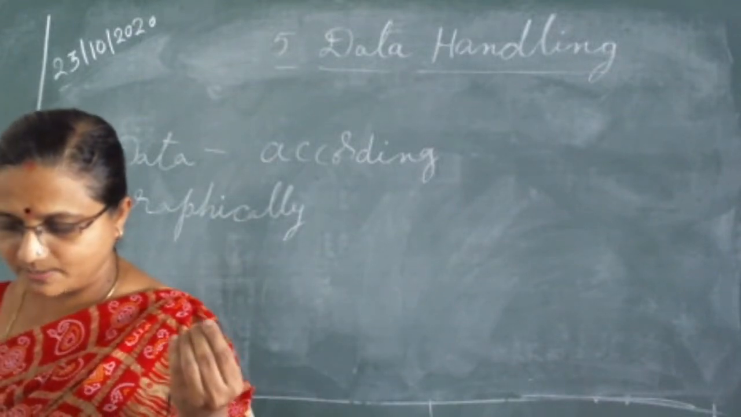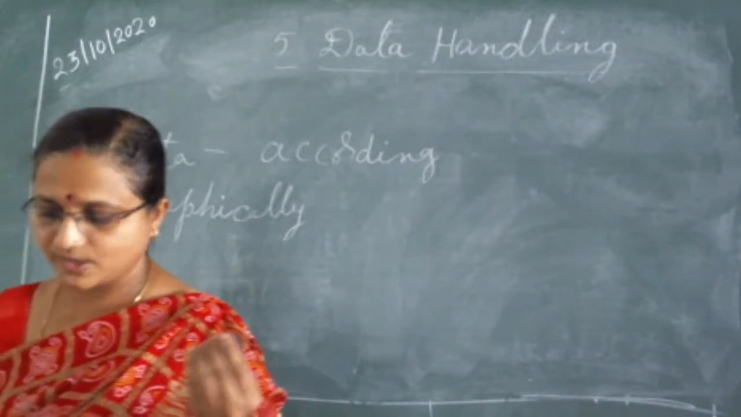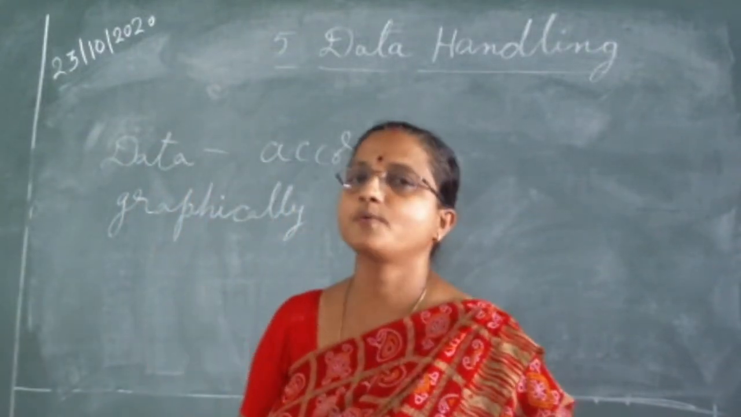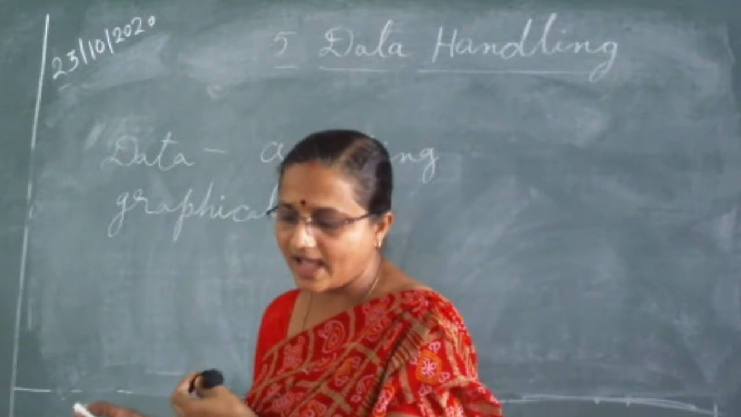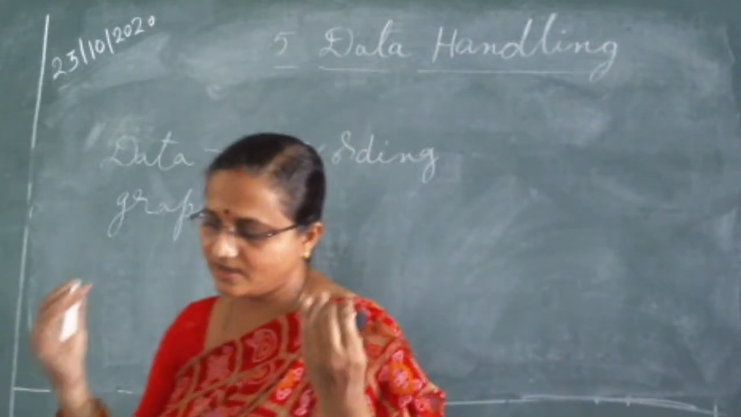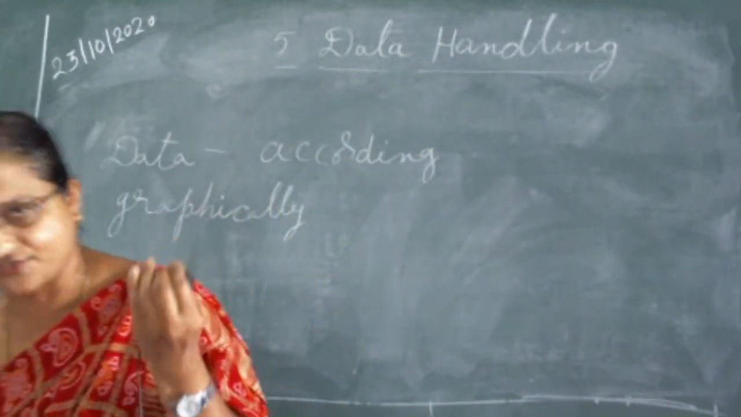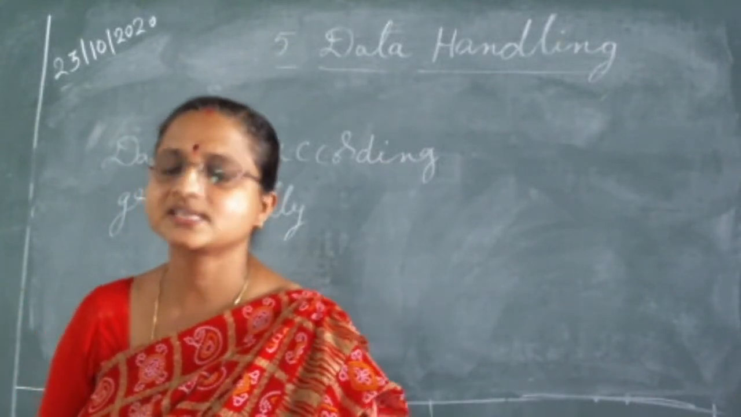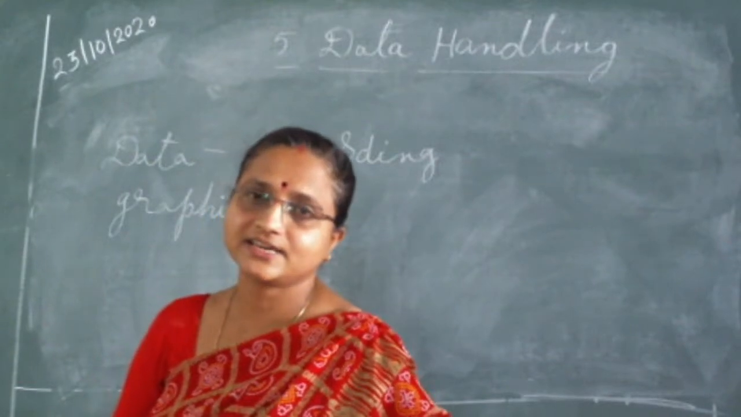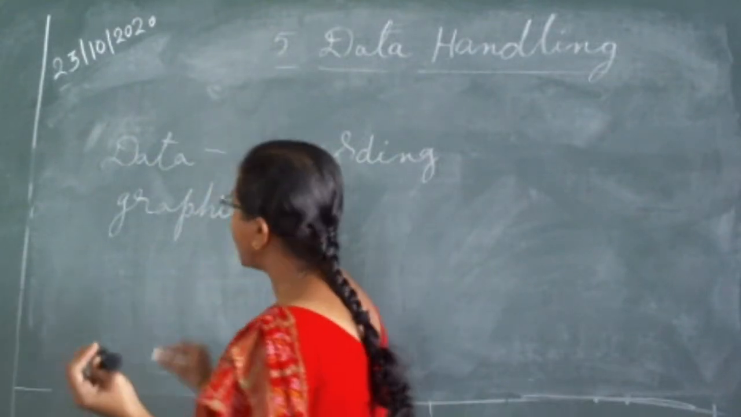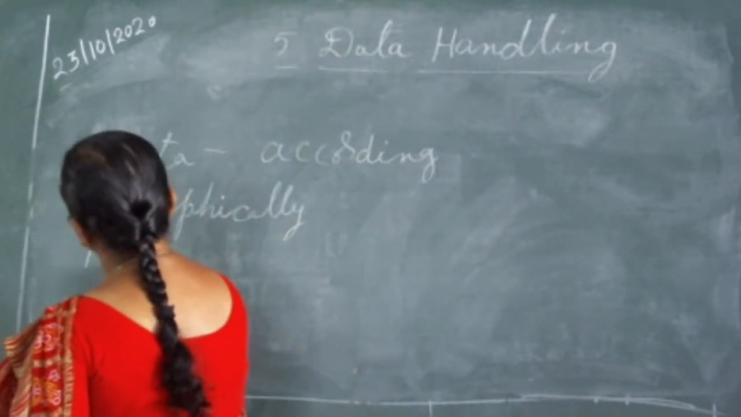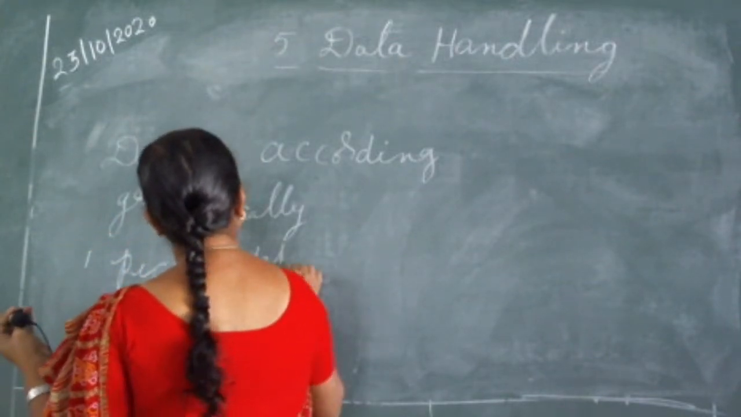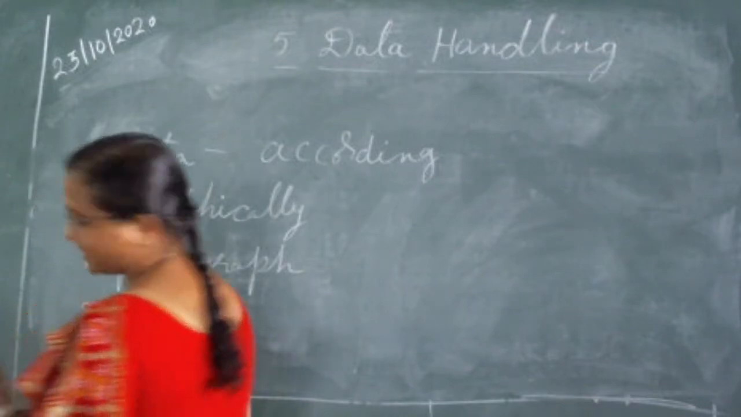Do you remember the different types of graphs which we learned in earlier classes? For representing the data, we studied different types of graphs in our earlier classes. What about those different graphs? The first one is the pictograph.